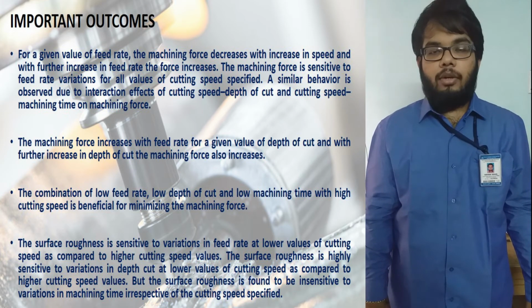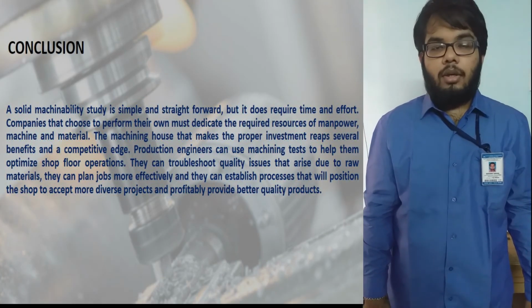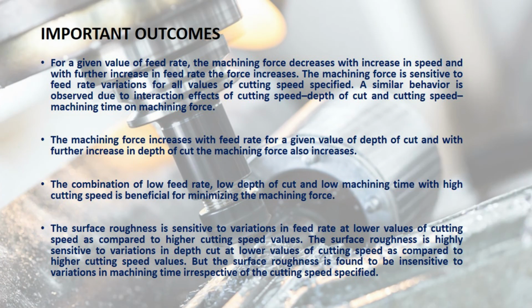Now, I am going to discuss the project outcome and the conclusion. So, let's start. Here I am going to discuss the important outcomes and the conclusion of the given project. We know that different cutting parameters like feed rate, depth of cut, machining force are all involved in the machinability of any product.